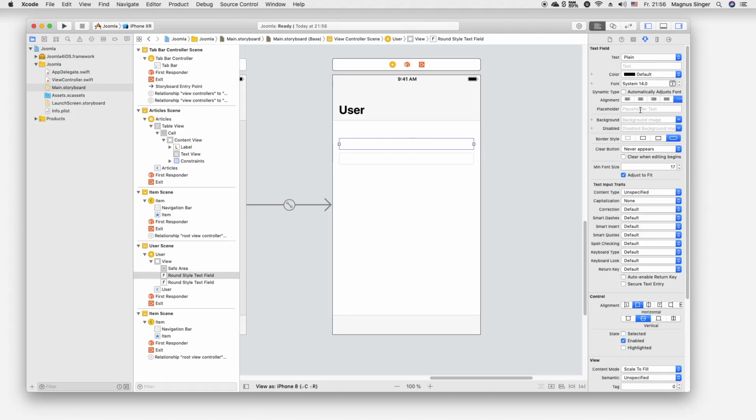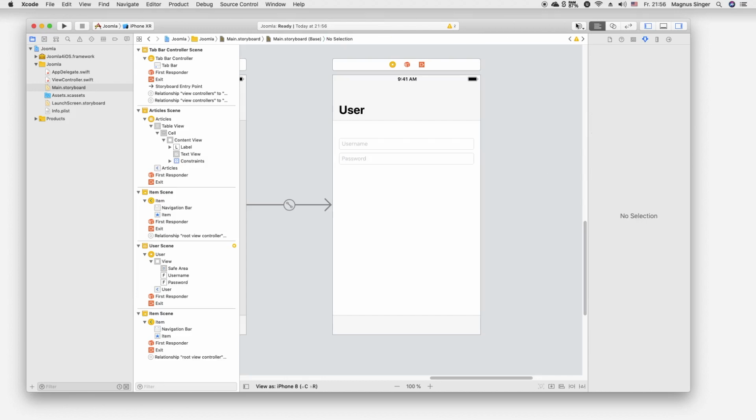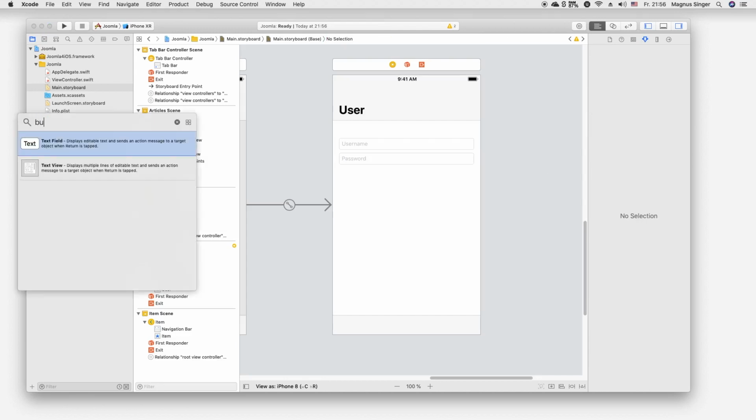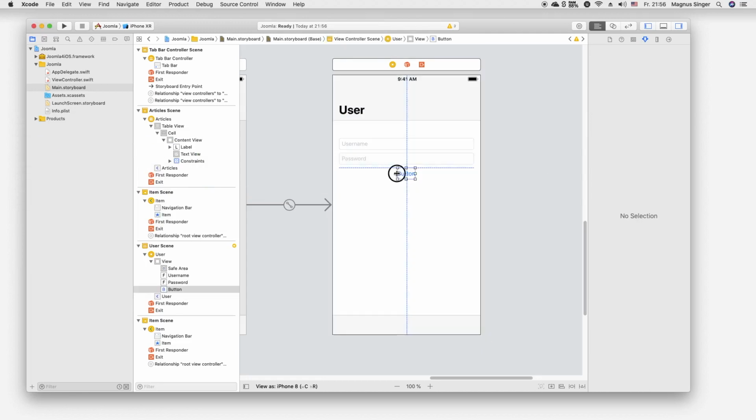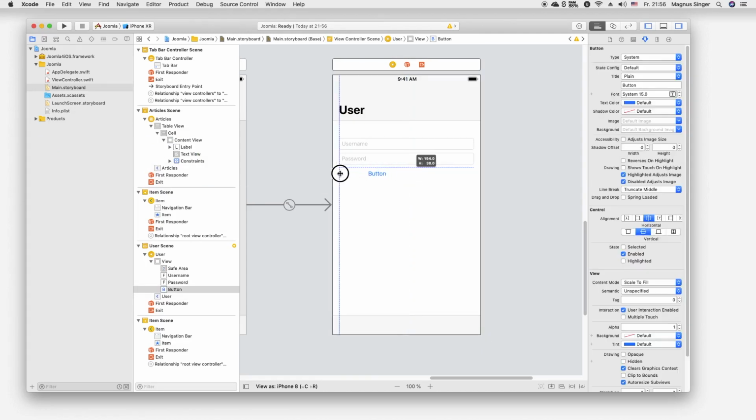We will be providing a login with username and password, and a button, of course, which says just login.